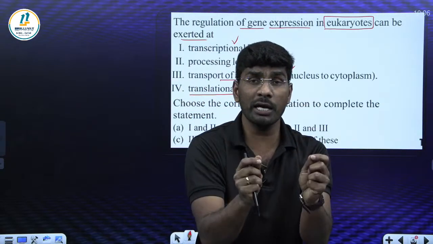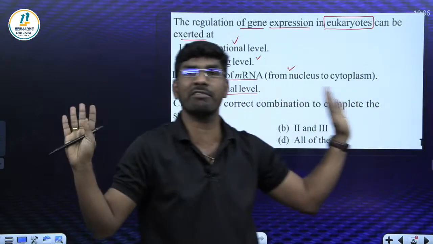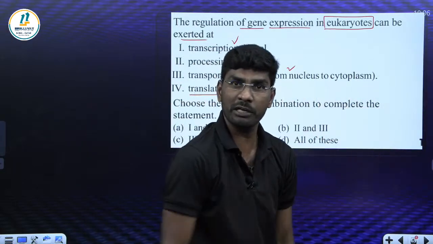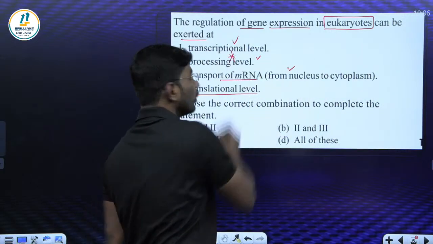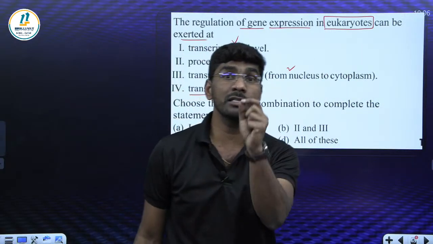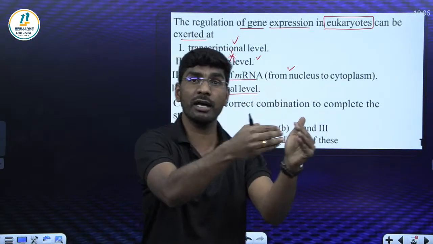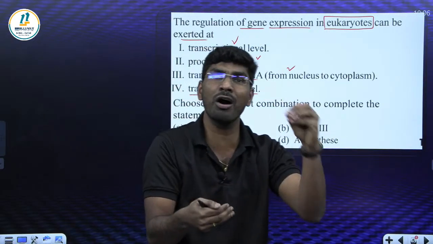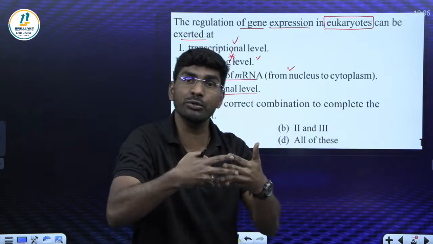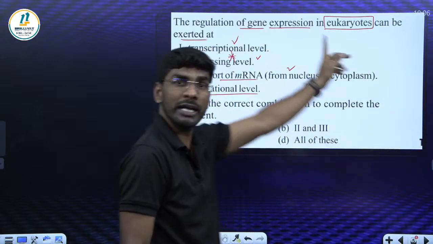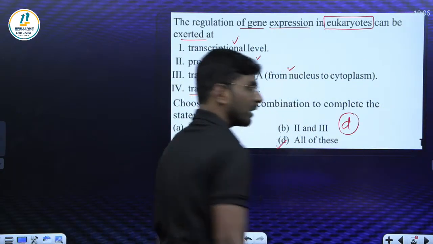Gene expression could be regulated at any one of these levels. You know the meaning of processing level? Splicing, the process from hnRNA to mRNA formation, where the nonsense introns are deleted and exons are joined. So what is the right answer? All of these. D is the right answer.